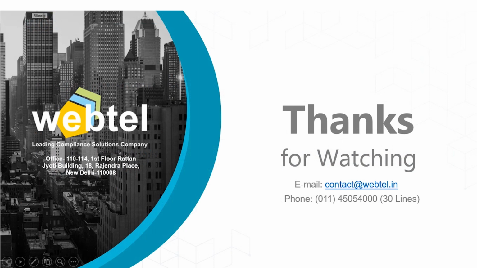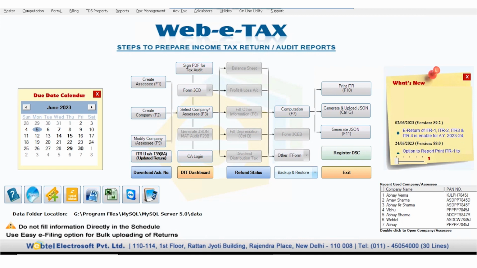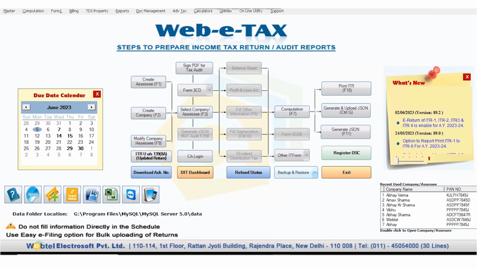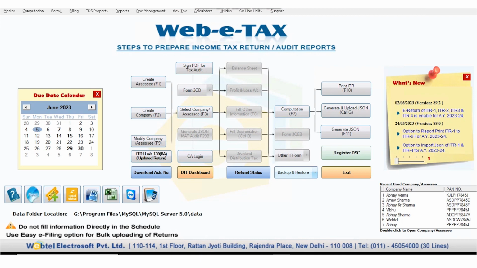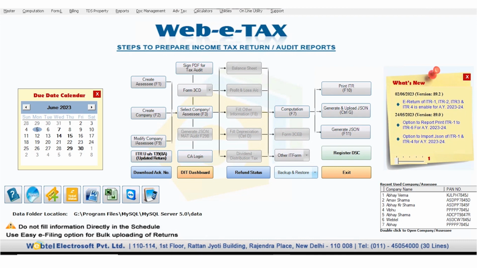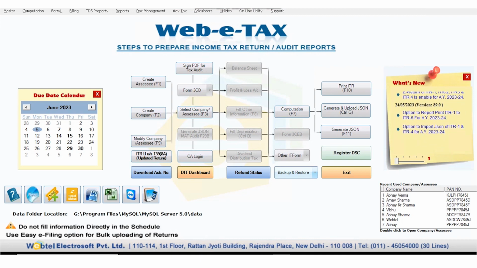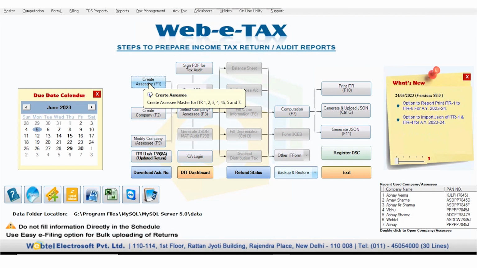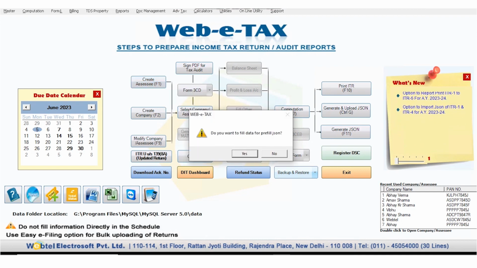And for the filing of ITR, we need to show how we can file the ITR-1 through our WebTax. So this is our WebTax software through which you will be able to file the ITR in just 3 steps. For the creation of the assessee master, you need to go to create assessee, and after clicking on create assessee, you will be able to see a message like this. And if you want to import the data from the government portal, then you can click on yes.